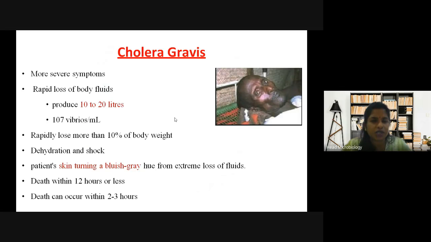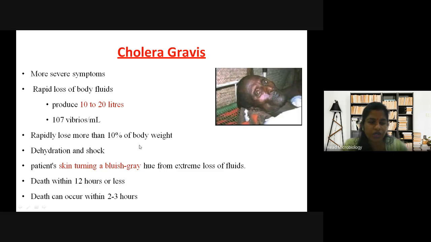So this is a species, cholera gravis. More severe symptoms in this case: rapid loss of body fluids, producing 10 to 20 liters of stools, water loss, 10^7 vibrios per ml, rapidly losing more than 10% of body weight. So the patient becomes very weak. You can see how the patient becomes because of loss of water and body weight.